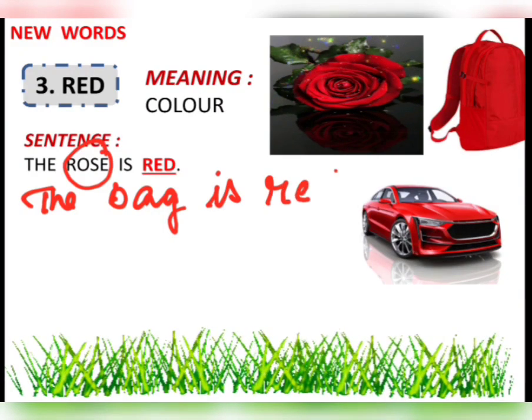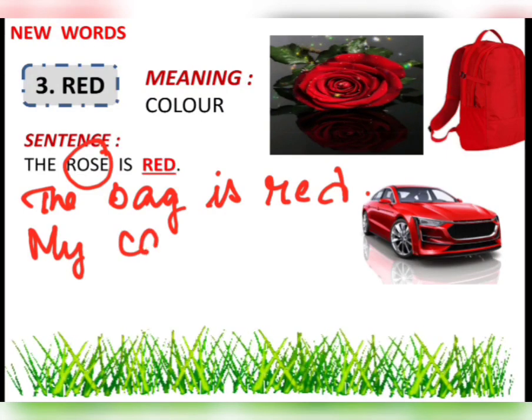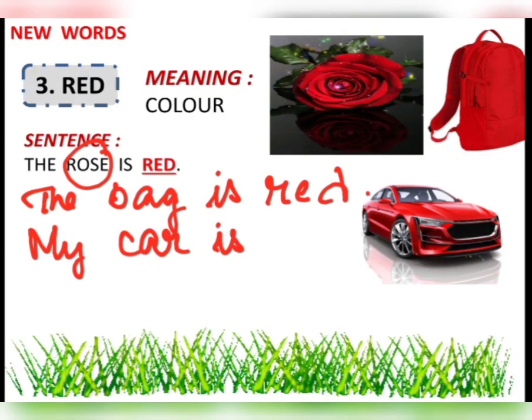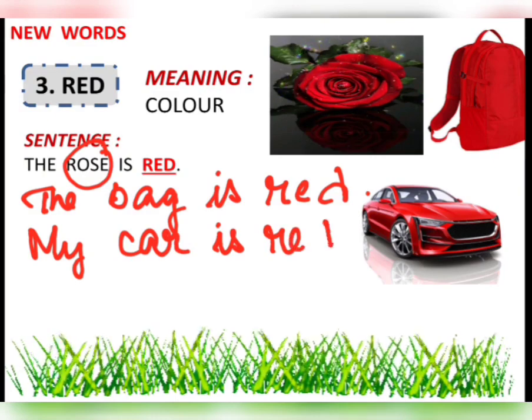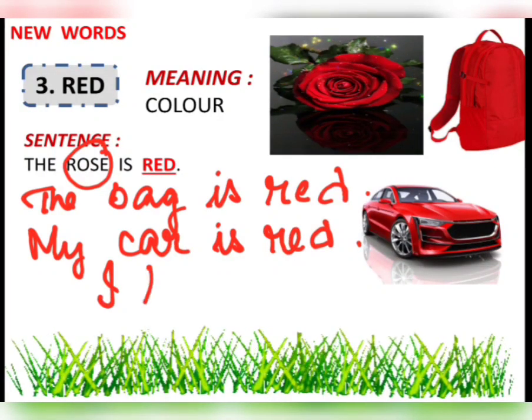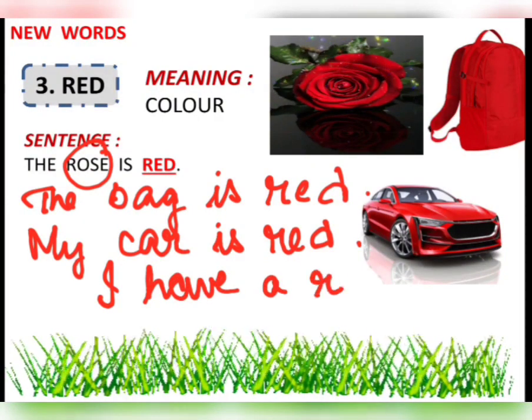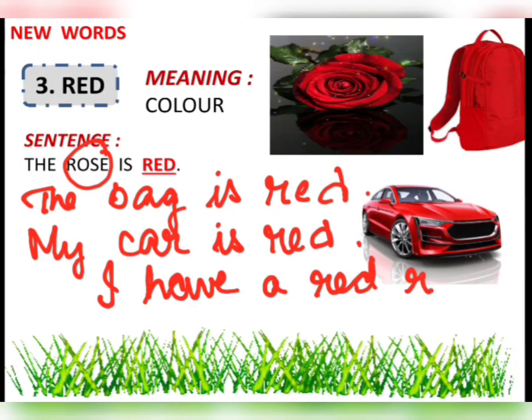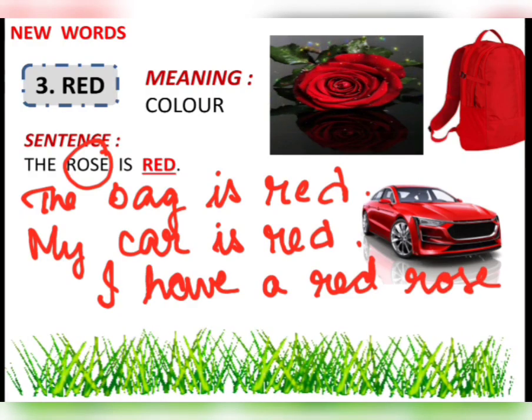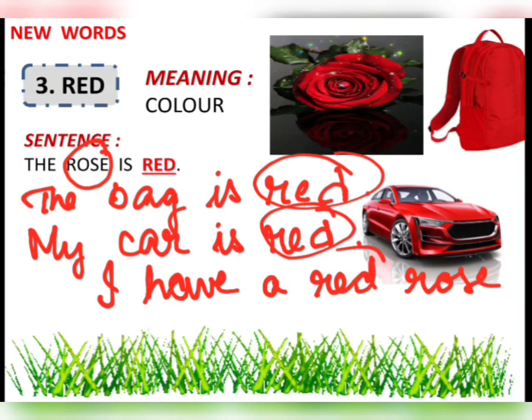My car is red. Or, I have a red rose. So, we have used the word red in different sentences.